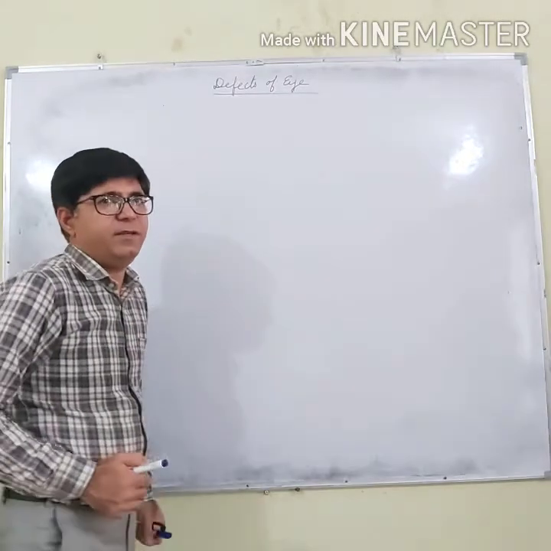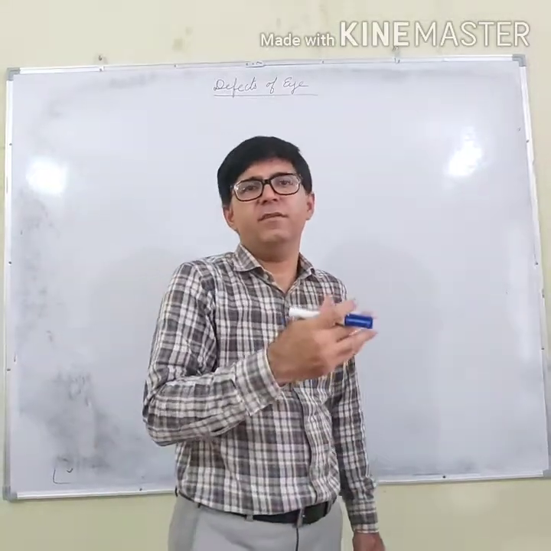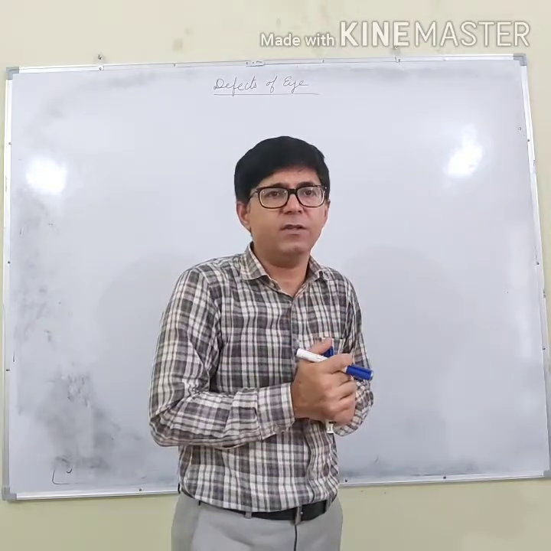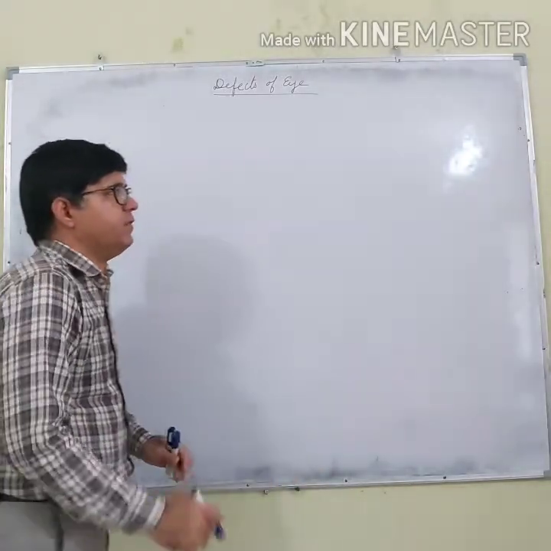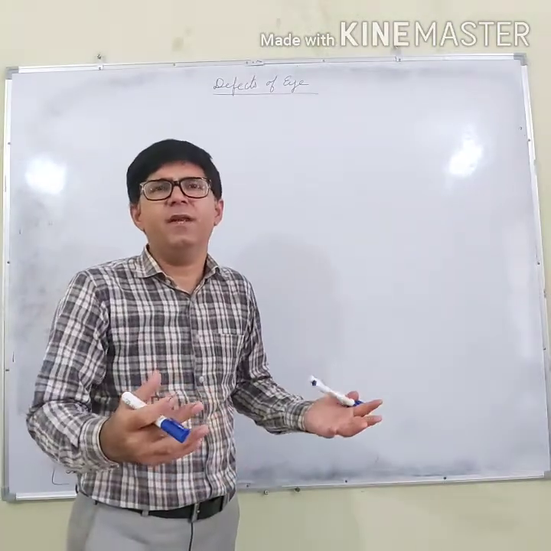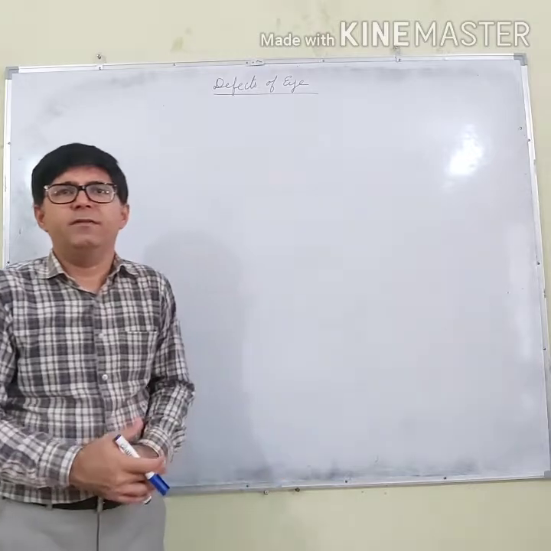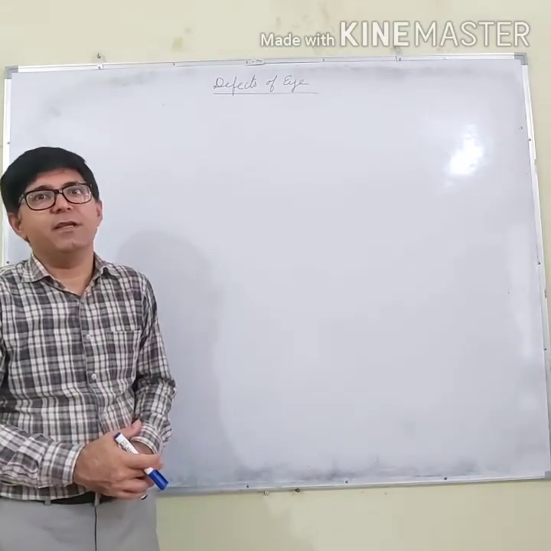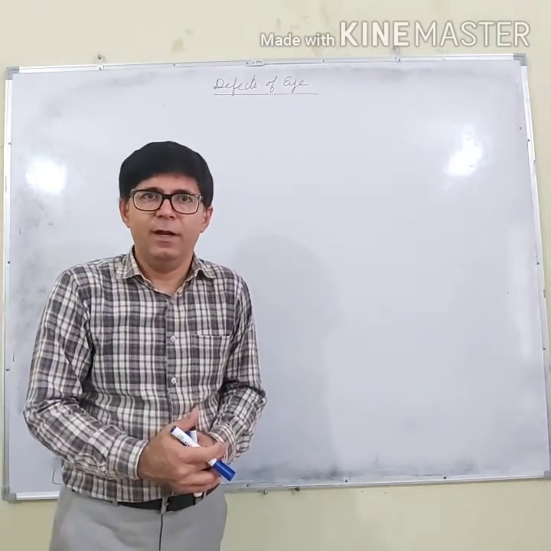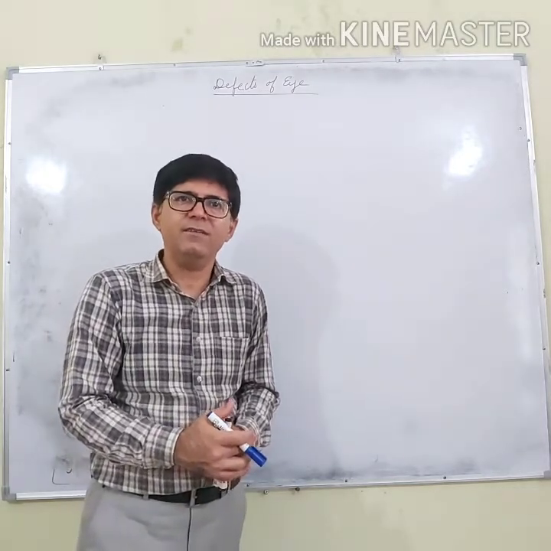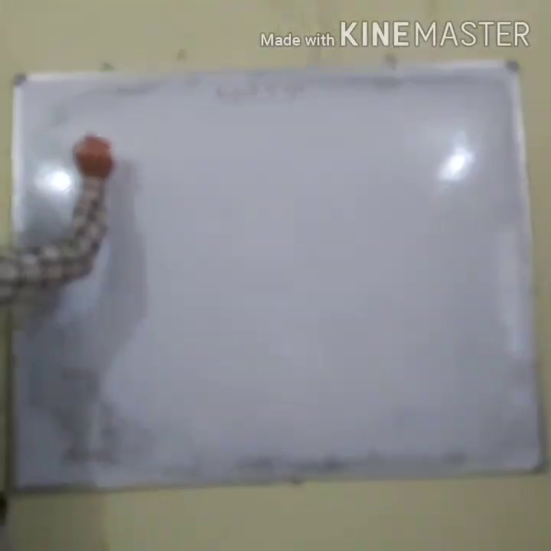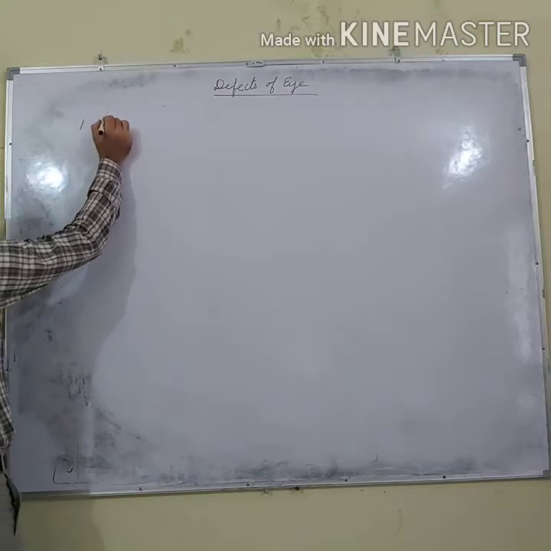So let's discuss, and you might be observing this in your day-to-day life. So let us discuss the defects of the eye. There are mainly three defects of the eye. One is myopia or short-sightedness. Second one is hypermetropia or long-sightedness. And third one is presbyopia. We will discuss these defects one by one. So today I am going to discuss myopia.